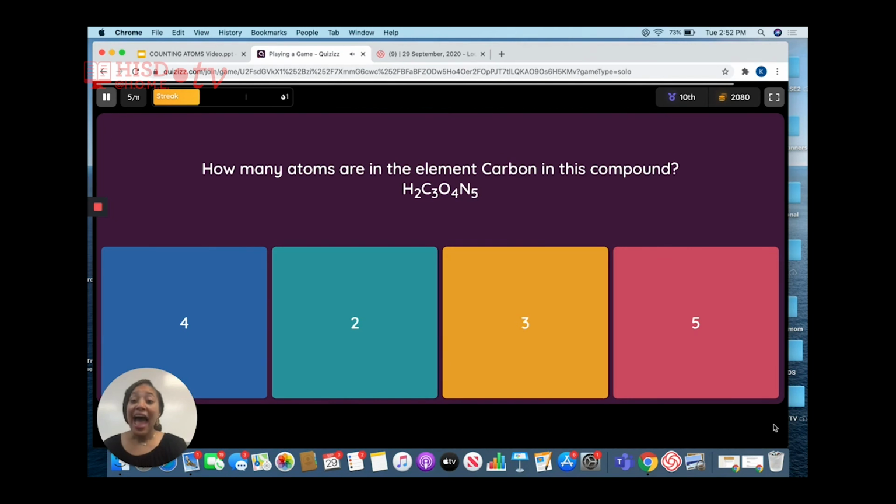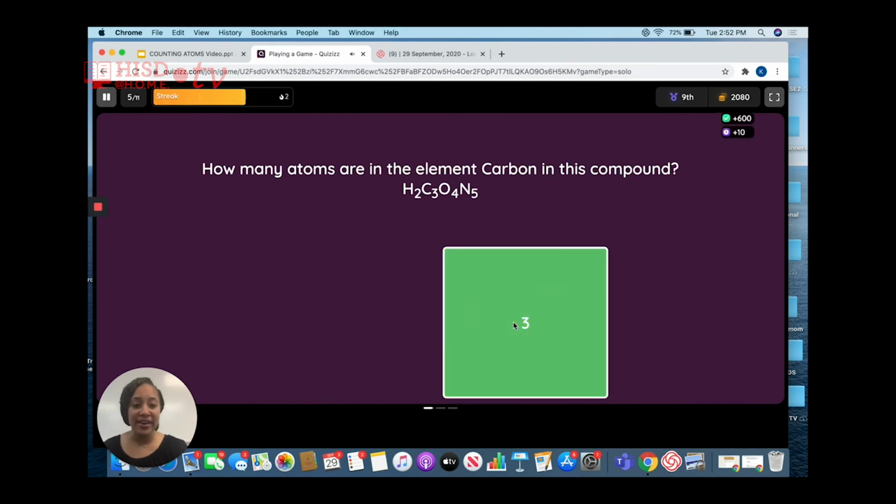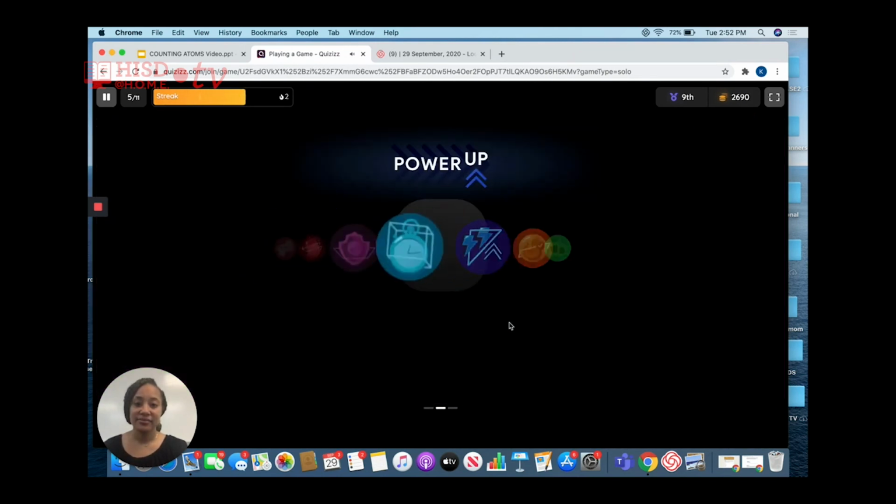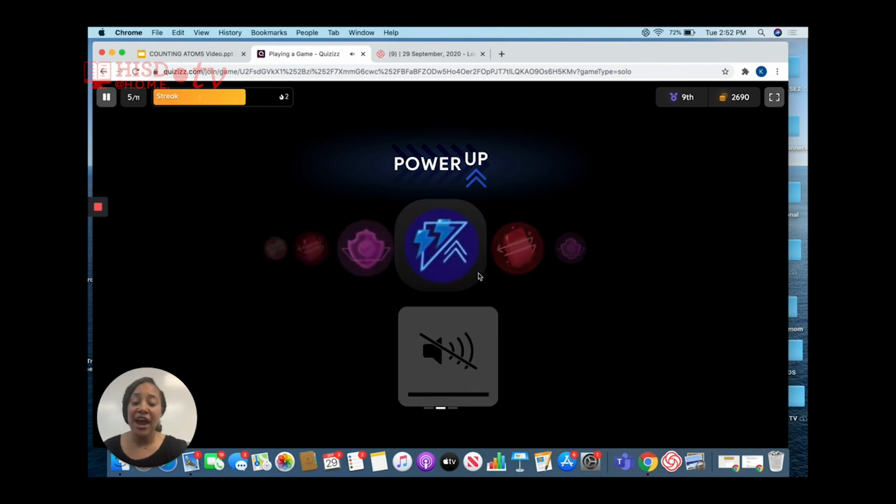Last one. How many atoms of the element carbon are in this compound? First, we need to find carbon. Carbon is represented by what letter? C. And does carbon have a subscript behind it? Yes. So how many atoms of carbon are there? Right, there are 3. All right, great job.